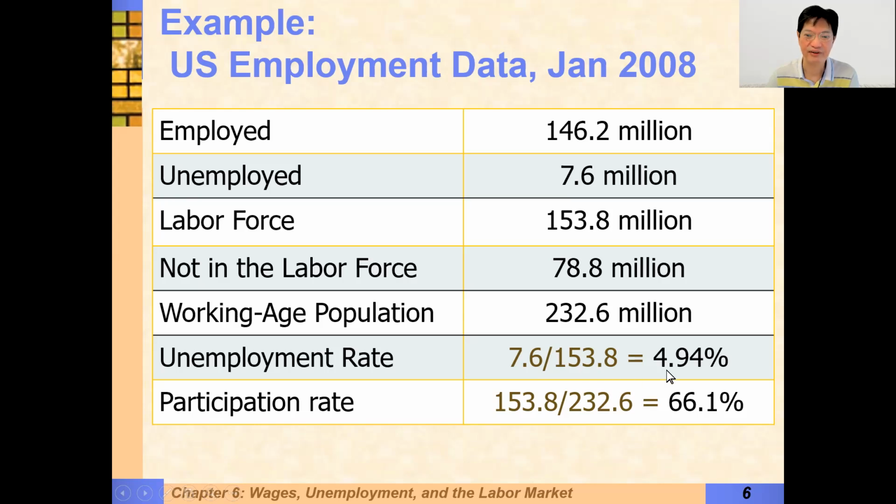Then for the labor force participation rate, we take employed plus unemployed plus not in labor force, which gives us 232.6. That's the total adult population. Then we take the labor force and divide by the adult population to give us the labor force participation rate.